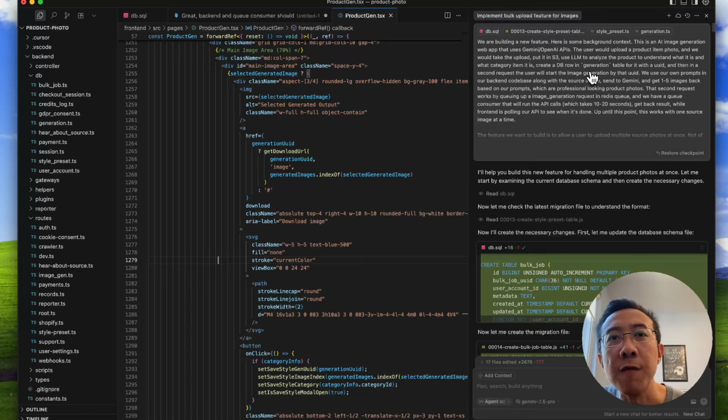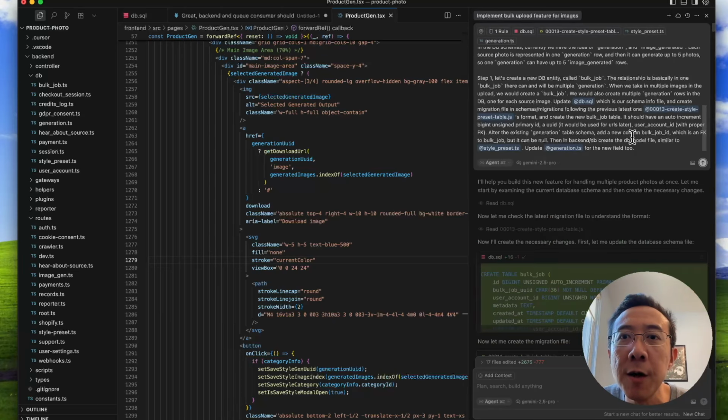And then let's start with database schema level changes, right? So for example, I need to add a new table. That's going to be a batch job table, and it's going to have a relationship with the existing image generation tables. So that's what I do here in the first step. I'm going to describe the new table I want, what the schema should roughly be like, what some of the columns are. The whole point here is I want Cursor to automate writing my code for me. I don't want to have to remember what all the MySQL schema syntax looks like. I have an idea of what the schema should be, what data it should contain, and I just ask it to write all that for me.